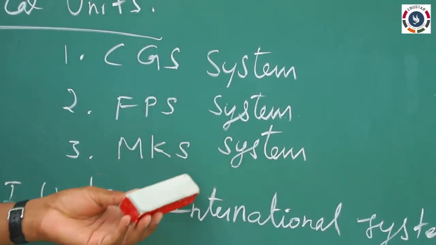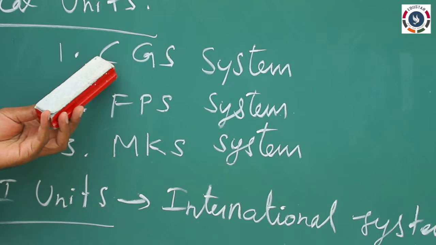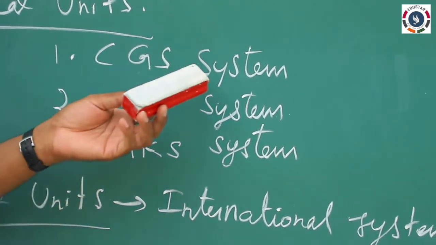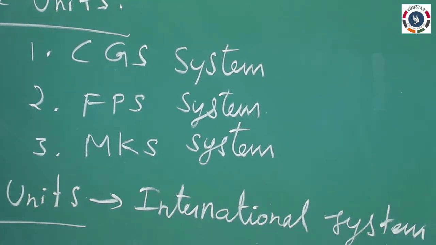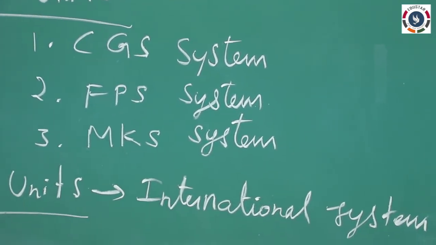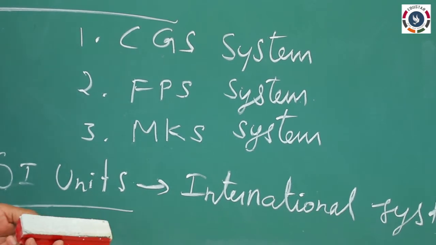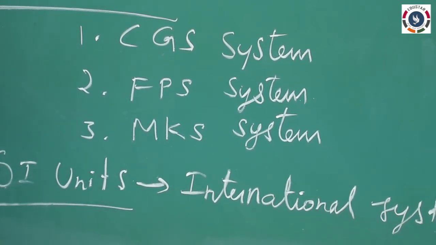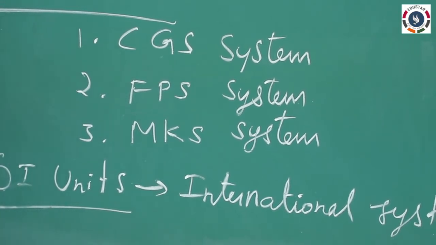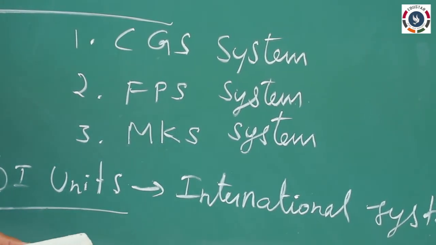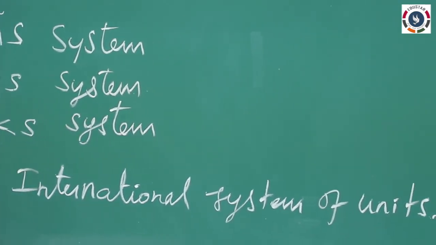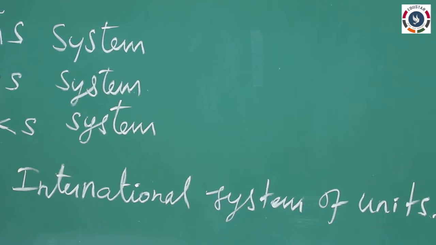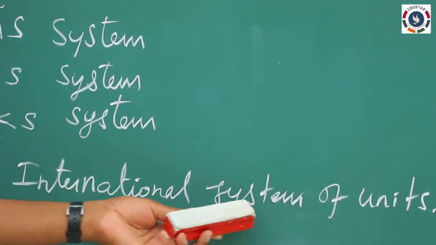So these units represent length, mass, and time. These are the various unit systems. After that, the SI units are followed nowadays. The International Council of Units and Measurement decided to launch a standard measuring system among the world. They concluded and accepted a set of units called SI units, that is, the International System of Units.